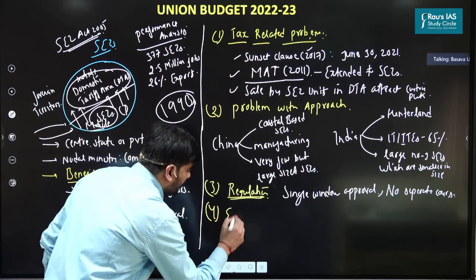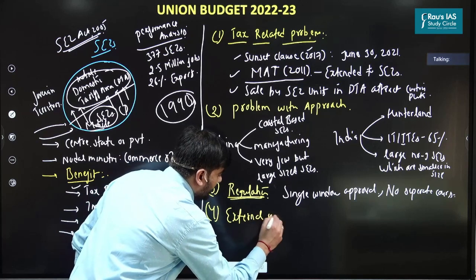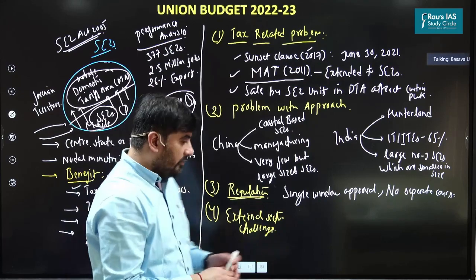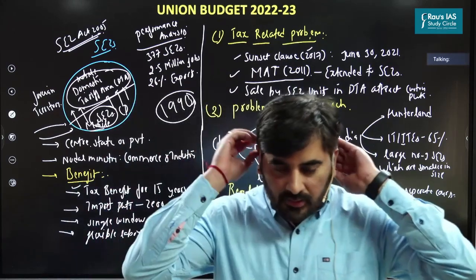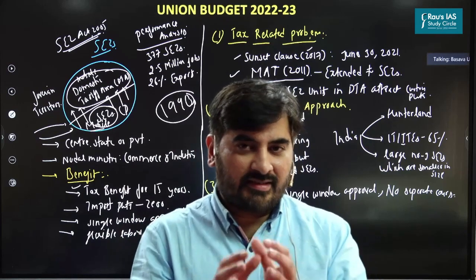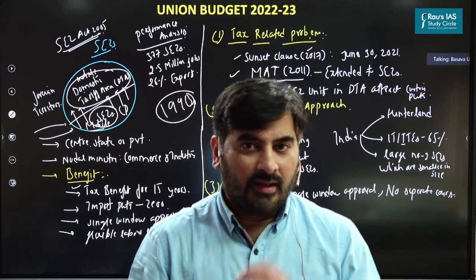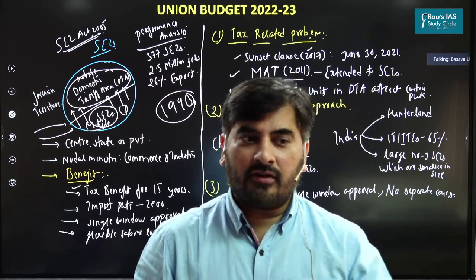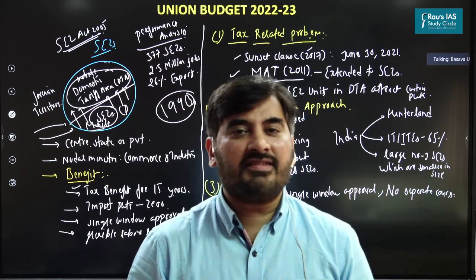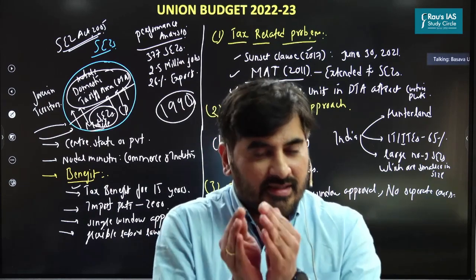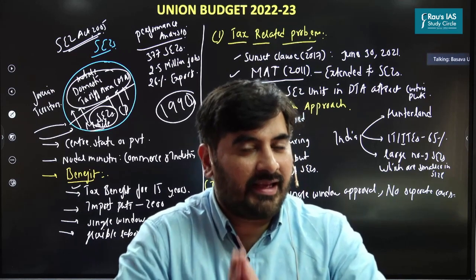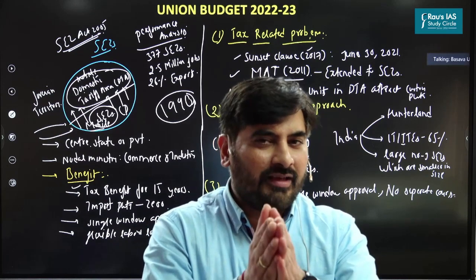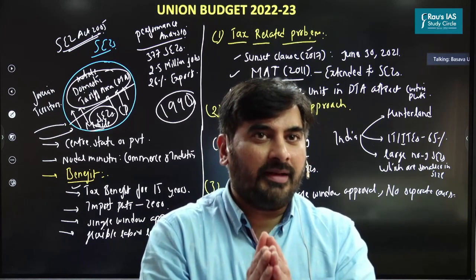And the fourth and last challenge is with respect to the external sector challenge. Now, this is the most important part, which I would want each one of you to focus on here. China, which is considered to be the global manufacturing hub, is slowly losing its manufacturing competitiveness, predominantly because of the increase in labor cost and because of the US-China trade war. Because of which some of the manufacturing companies based in China are planning to exit from China. So don't you think we have a golden opportunity to attract such companies to India, right?